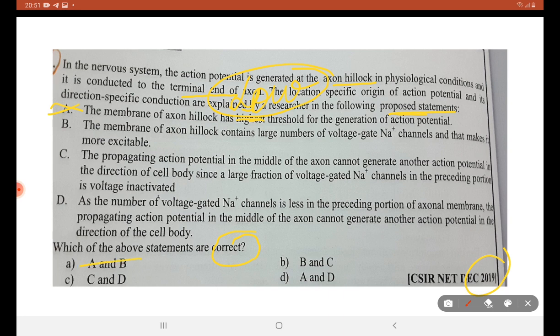So, A is wrong. Membrane of axon hillock has large number of voltage gated Na plus channels and it makes it more excitable. Correct statement. So we have arrived at the answer, but we will check other statements. Propagating action potential in the middle of axon cannot generate another action potential in the direction of cell body since large fraction of voltage gated Na plus channels in the preceding portion of the axon is inactivated. Correct statement.